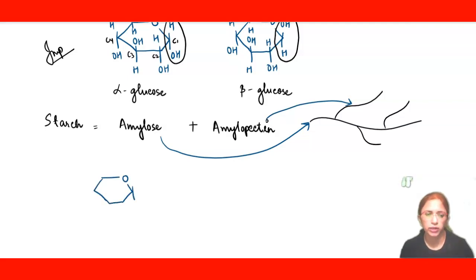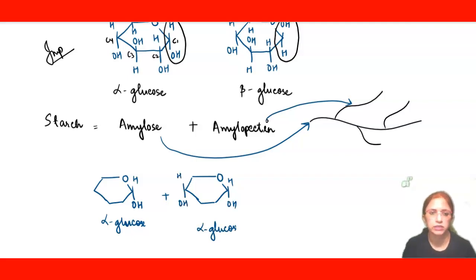I'm not showing the other atoms, I'm just showing you the C1 position of this alpha glucose. Now let's make another alpha glucose. This one will be OH because we are making alpha glucose. Here also OH will be there, and this is our C1 position. This is our C4 position.